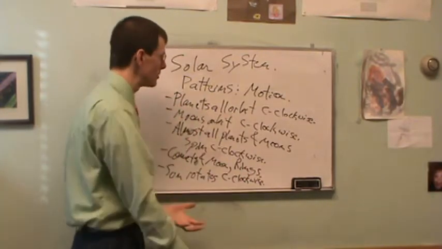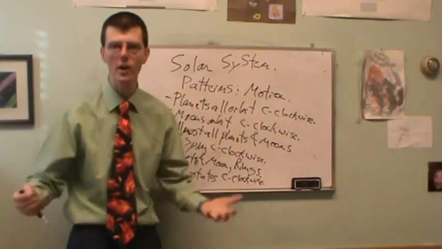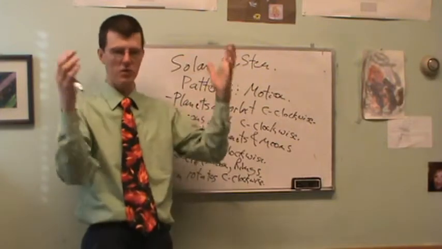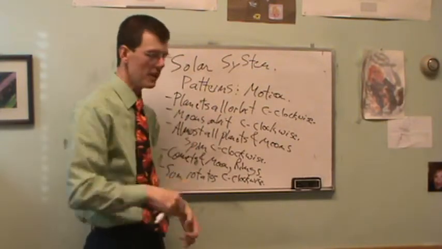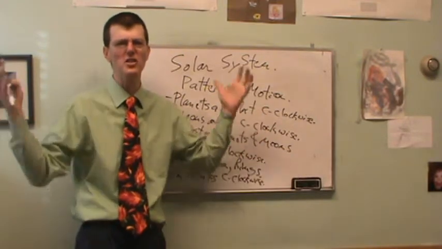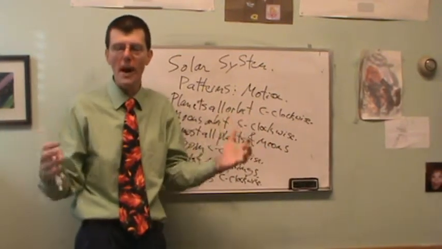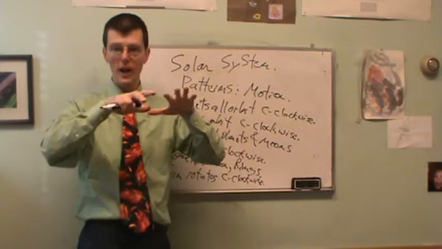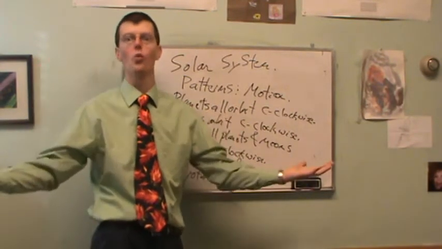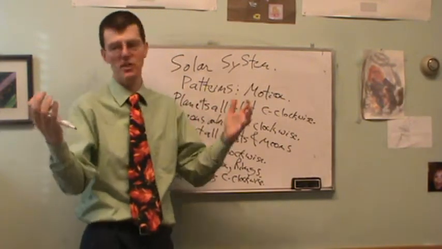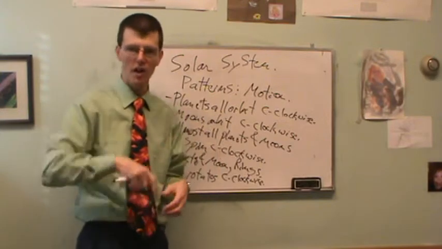So this is the observed pattern. It's a colossal pattern in motion. Almost everything, with a handful of exceptions. Of the hundreds of moons in our solar system, there's a handful that go the wrong way and stuff like that. But overall, there's this amazing colossal pattern. Almost everything in the solar system both spins and orbits in the same direction, counterclockwise. And so the question is why? Why would that happen? That can't be a coincidence. It's not just happenstance that everything happened to orbit that way.